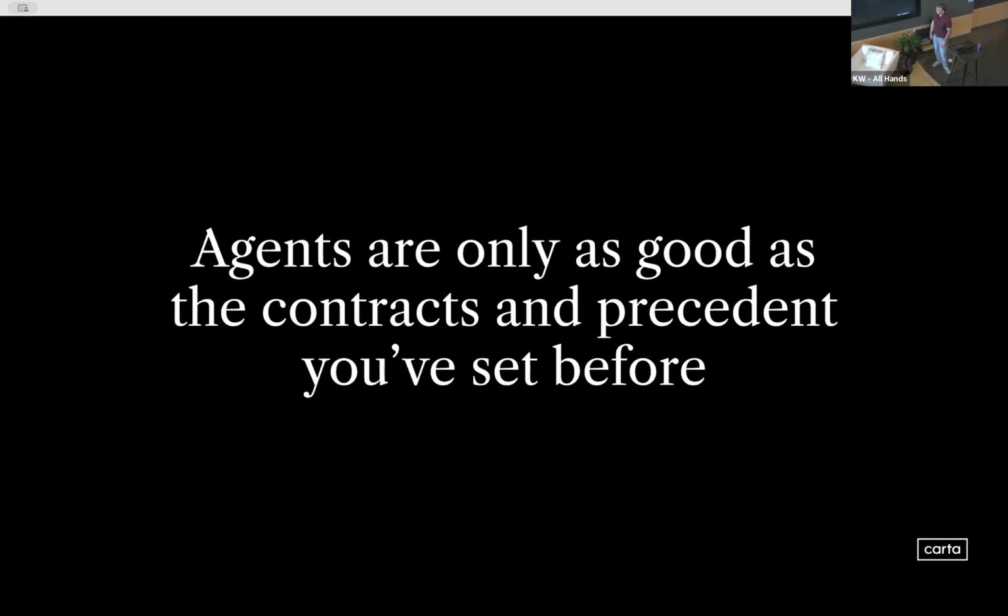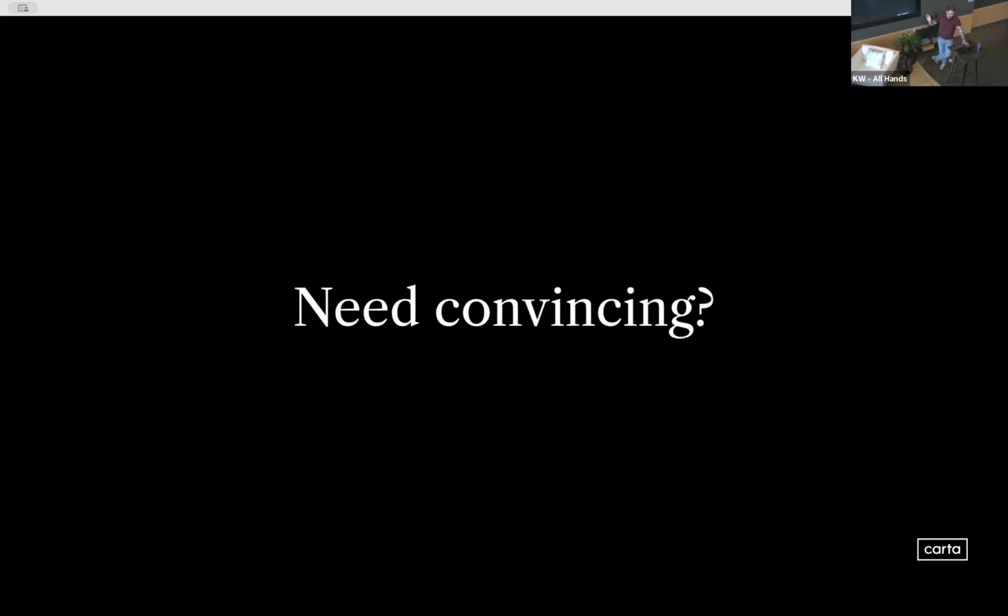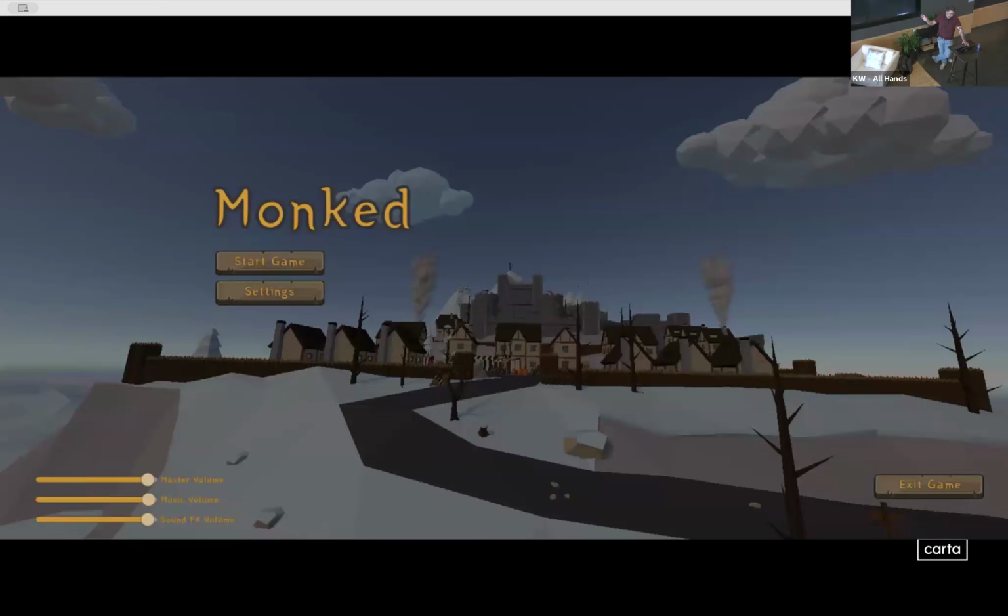So I think in summary, I really want to stress that agents are only as good as the contracts and the precedent that you've set before. And so far I've been hand waving a lot at everybody here. These are principles that you should follow. But I'd also like to convince you with hopefully a fun example here.